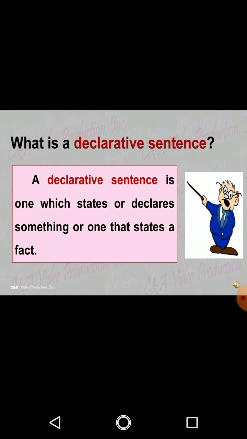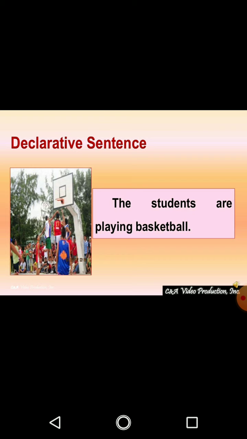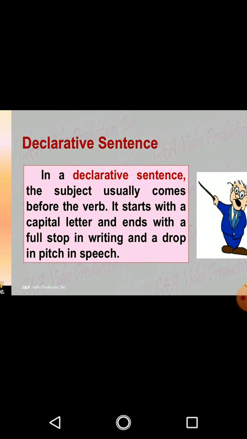Let's understand what a declarative sentence is. A declarative sentence is one which states or declares something, or one that states a fact. It means a declarative sentence only needs to state a fact which had happened or which is happening. Let's take an example. The students are playing basketball. This is a fact and it is happening. The students are playing basketball.